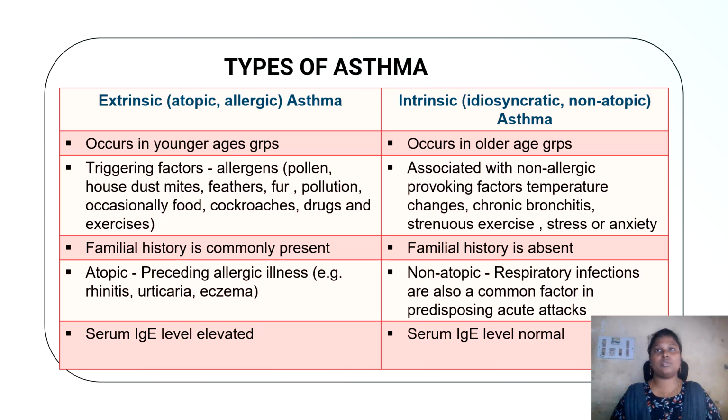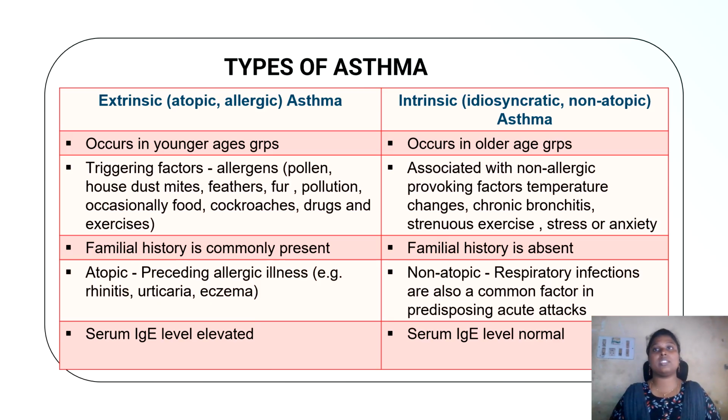Apart from these two main types, we can also discuss special types of asthma, which include exercise-induced asthma, usually triggered by physical activity. Next, we can discuss occupational asthma, which is caused by workplace irritants like chemicals or dust. And another one is drug-induced asthma.